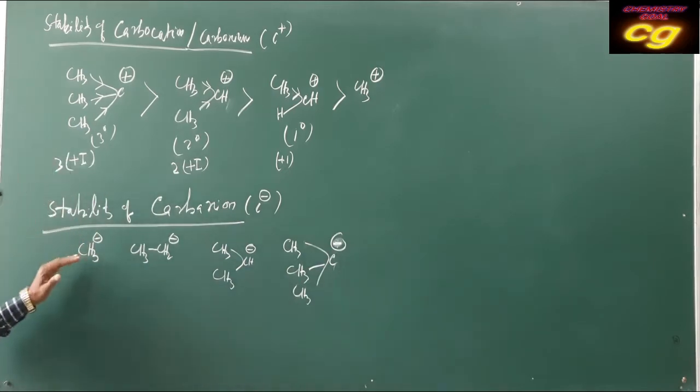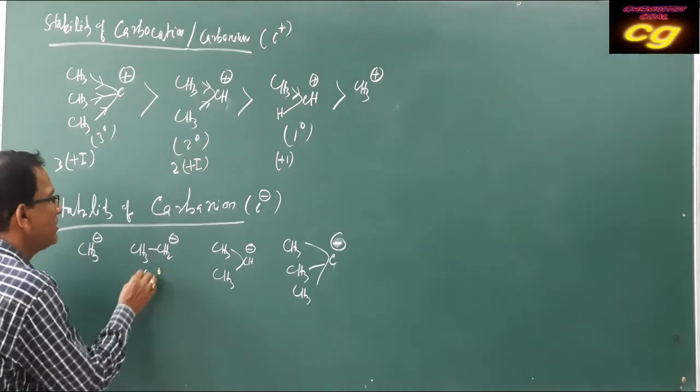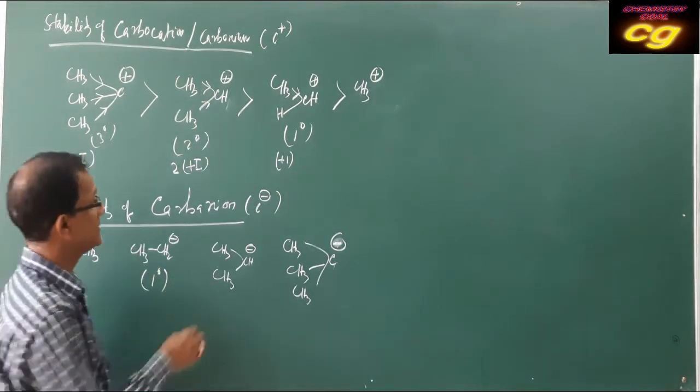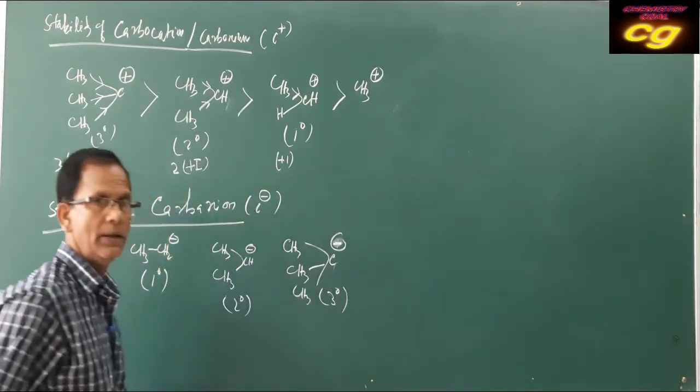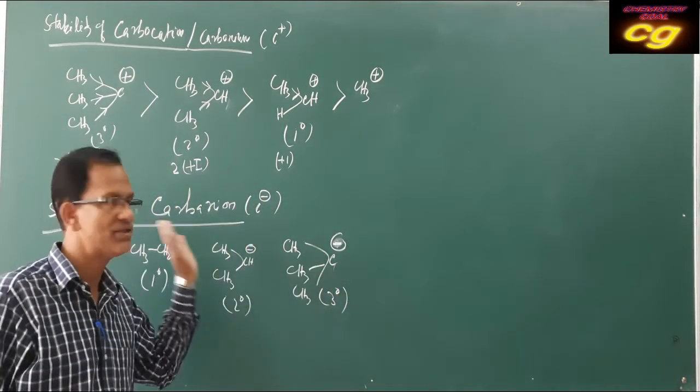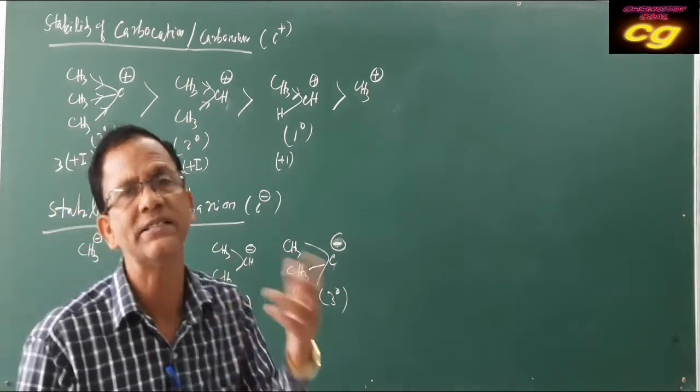This is primary carbanion, this is also primary, this is secondary carbanion, and this is tertiary carbanion. But as carbon carries negative charge, it has a tendency to decrease its negative charge.